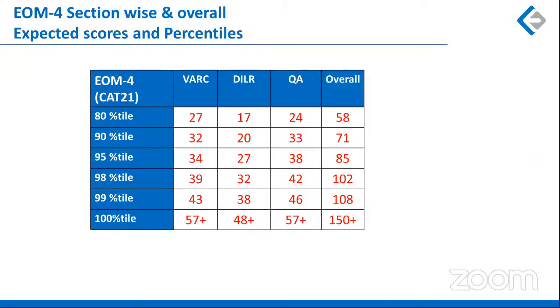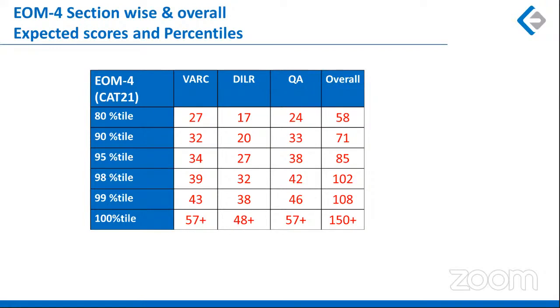Now, if I look at the overall expected cutoffs and score and percentile mapping. Overall, 58 marks would fetch you 80 percentile. So 58 marks is not very tough. If you just go by 20 marks from each section, so not more than 8-9 questions from each section, you could have scored 80 percentile in this paper.